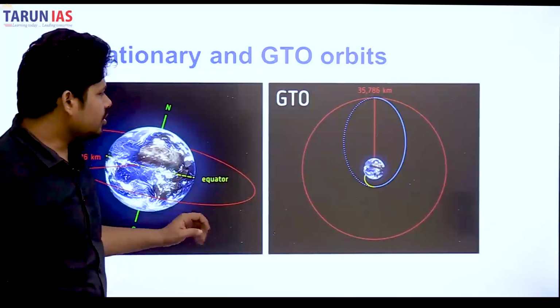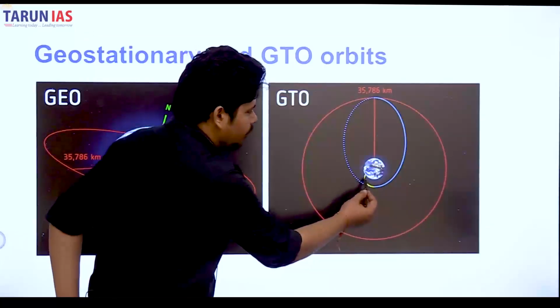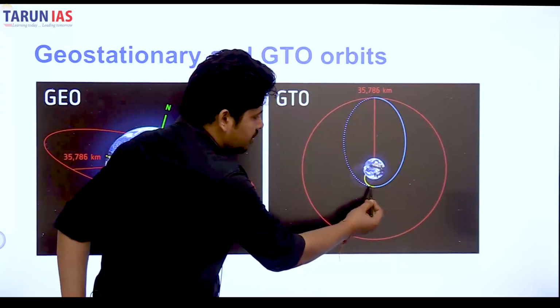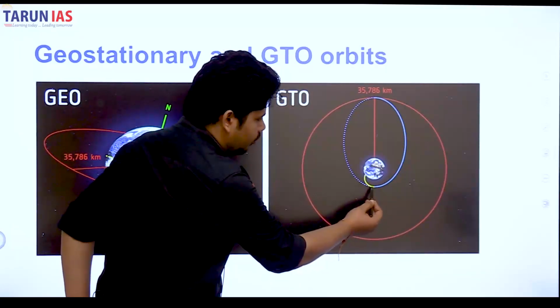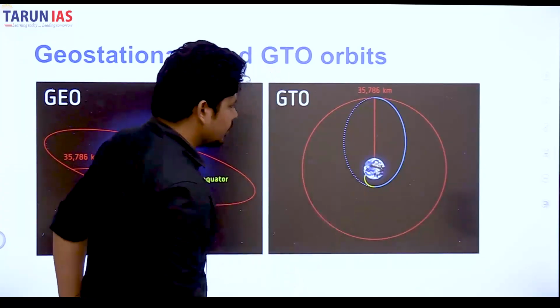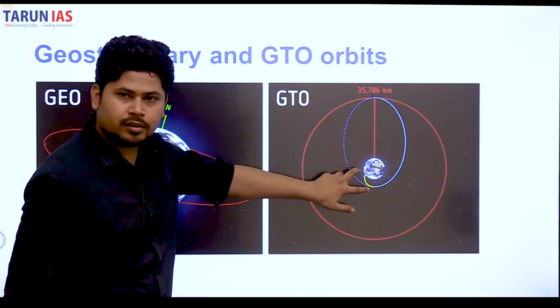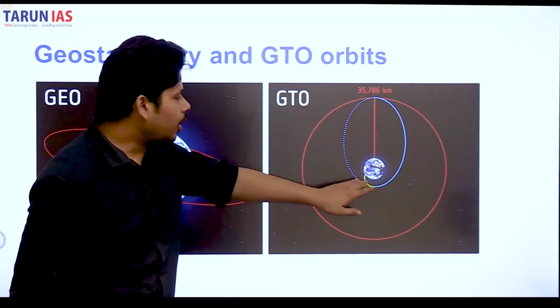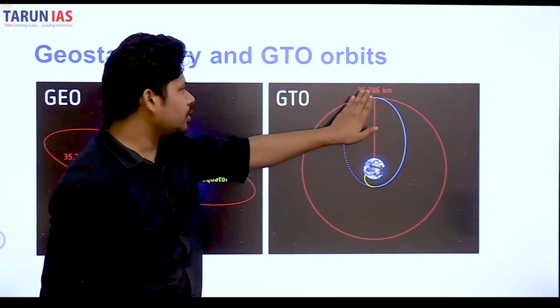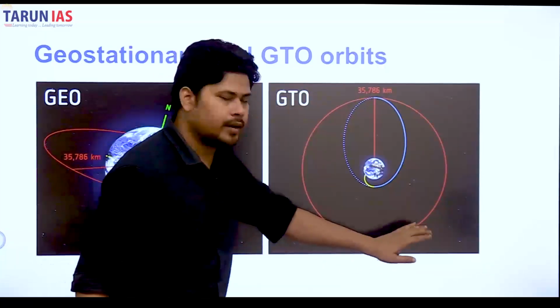Now you can see we have to provide propulsion only for this yellow part, or green, I don't know what it is, it is not very clearly visible from here. After this, it will automatically drift into the geostationary orbit.